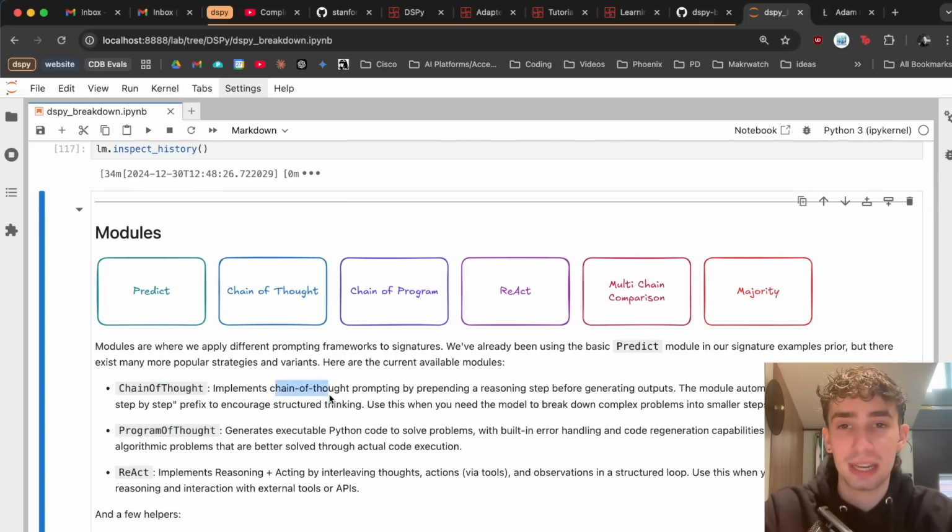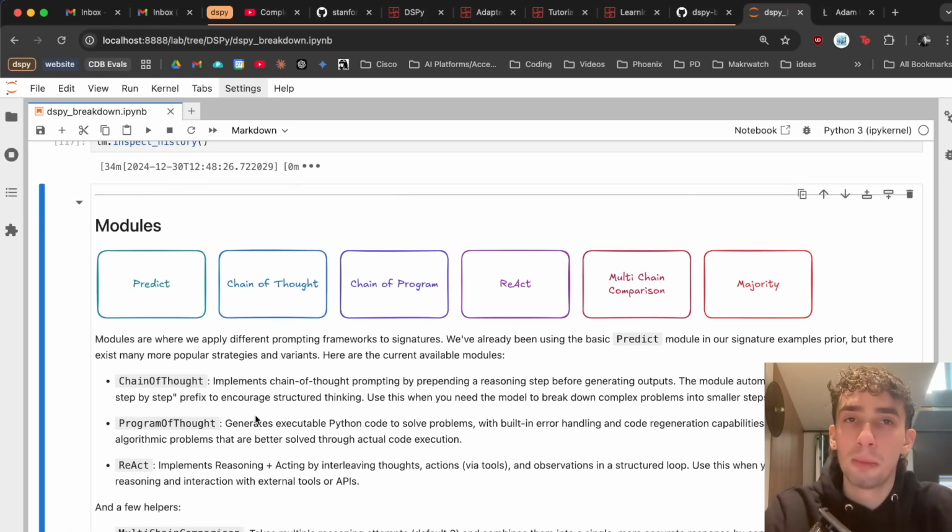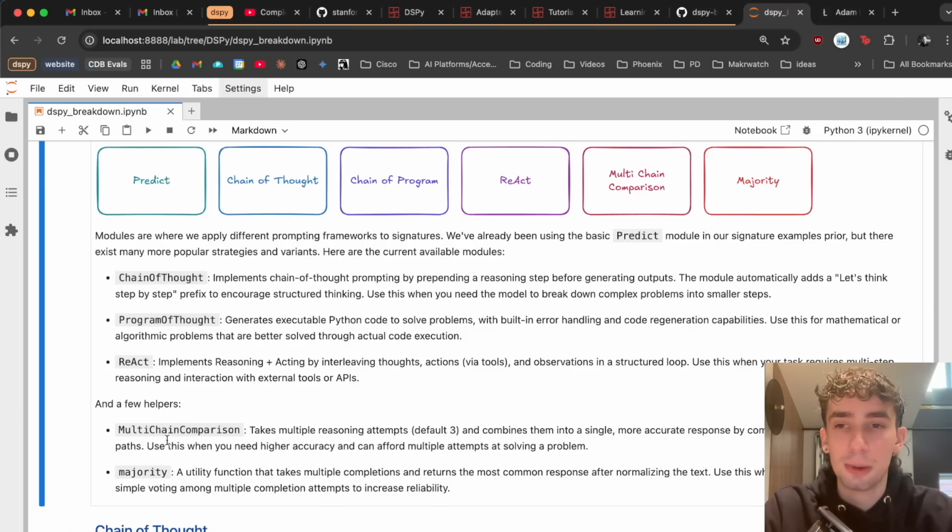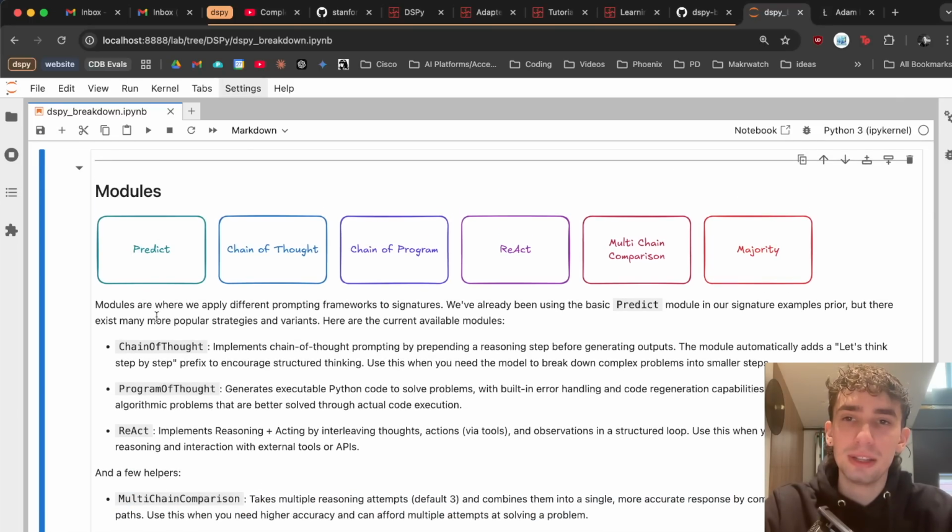ChainOfThought implements chain of thought prompting, prepending a reasoning generation before getting your output. ProgramOfThought is going to be able to execute and show the outputs of Python code. And then ReAct is going to be more the reasoning and acting with tool use, or more of that agentic prompting style. They also have a couple of helper modules that we'll go into later, but these 4 ways of interacting with language models tend to be, I feel, and DSPy appears to agree, the main ways that most developers set up language model systems. And these are all optimized for having some sort of input and then final output, which is of course going to be the expectation when working with language models.